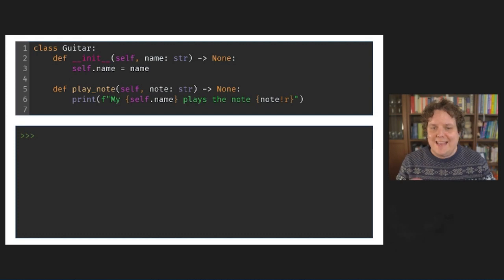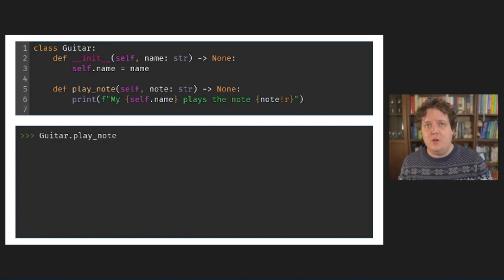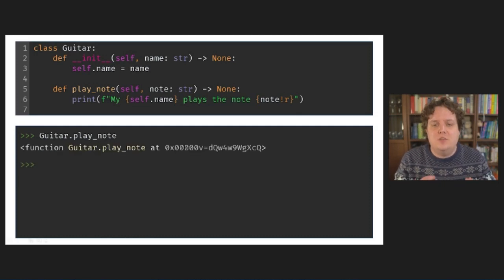Since we've assigned a class attribute to the function object, we can access the method as an attribute of the class, Guitar.playNote. If I do that, you'll notice that I simply get back the function object. This is just a normal function object. There's been no magical insertion of self yet. That makes sense, since we don't even have an instance to insert as the argument for self yet. We're just accessing it on the class itself.